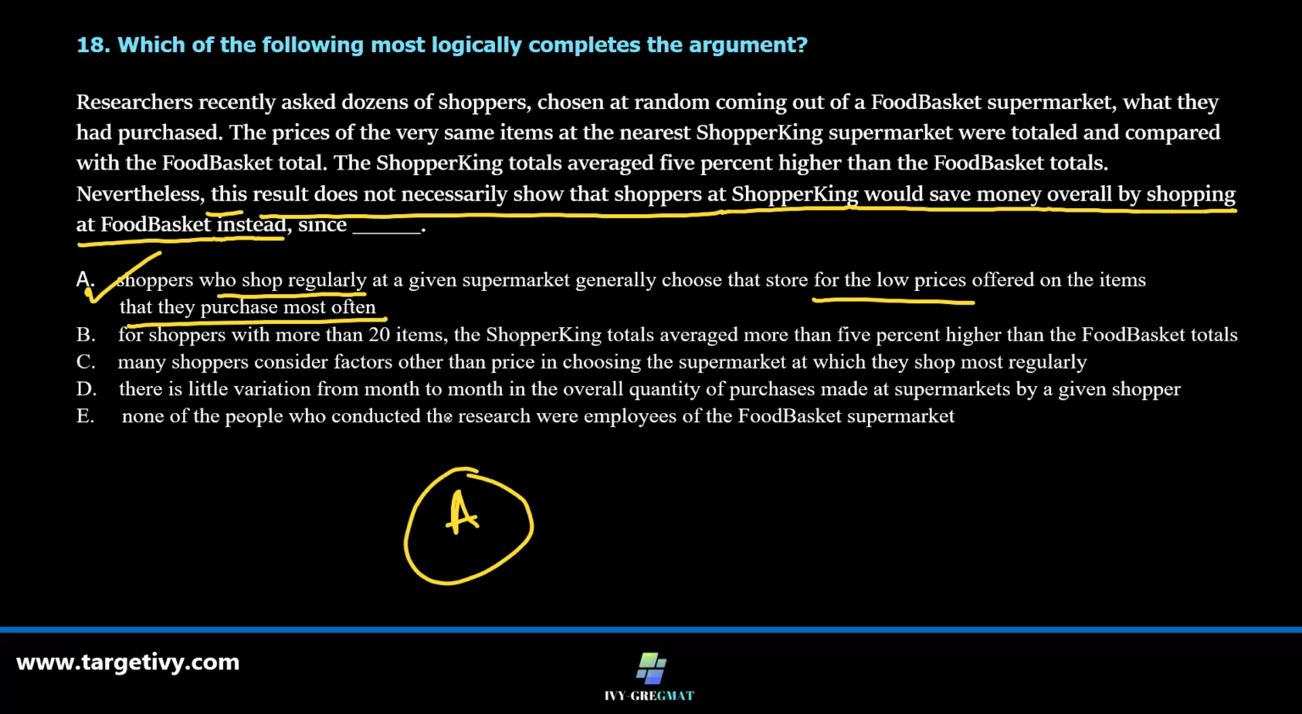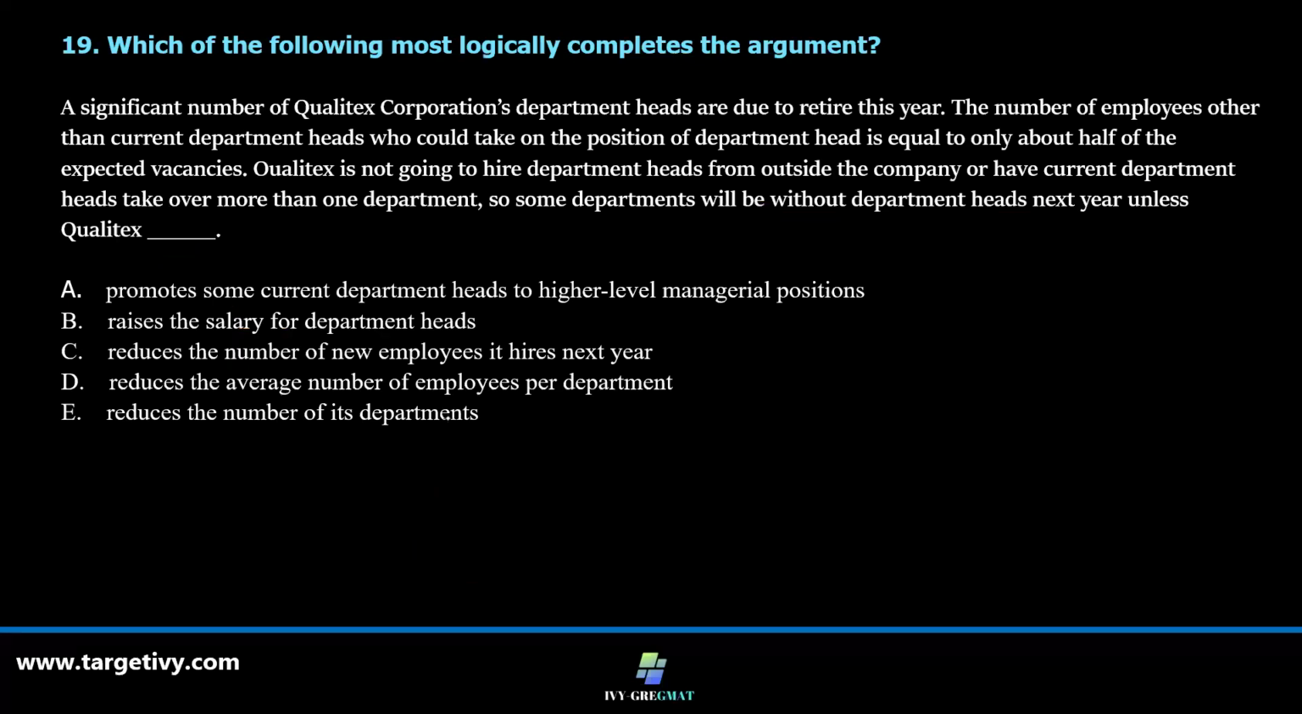Question number 19. A significant number of Qualitex Corporation department heads are due to retire this year. The number of employees other than the current department heads who could take on the position of department head is equal to only about half the expected vacancies. Something peculiar is happening here. Qualitex is not going to hire department heads from outside the company or have current department heads take over more than one department. So some departments will be without department heads next year unless Qualitex. Okay, a situation here is there.